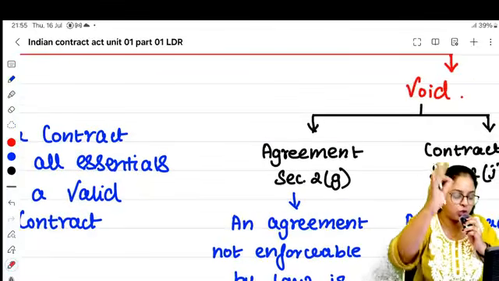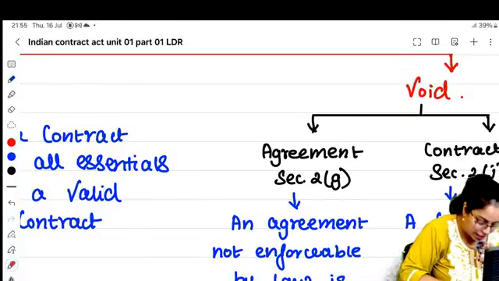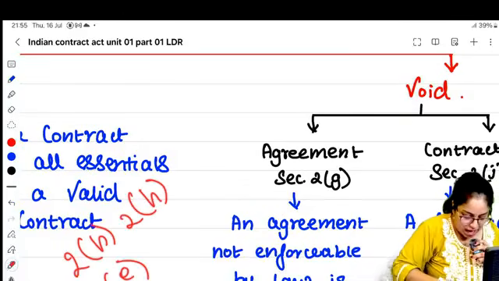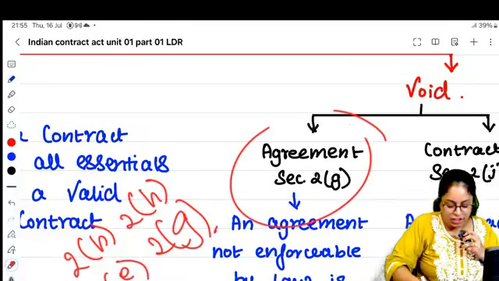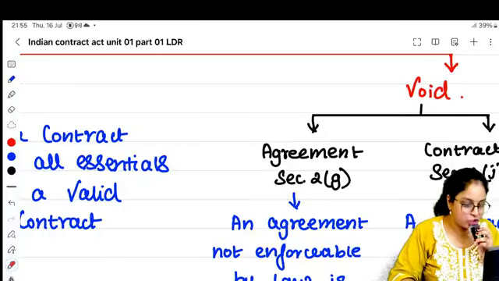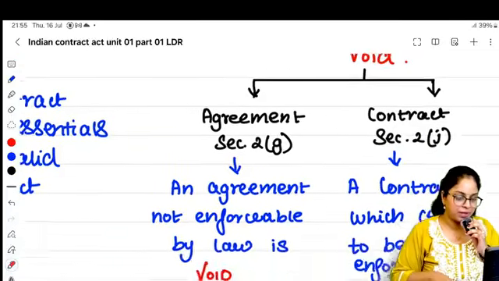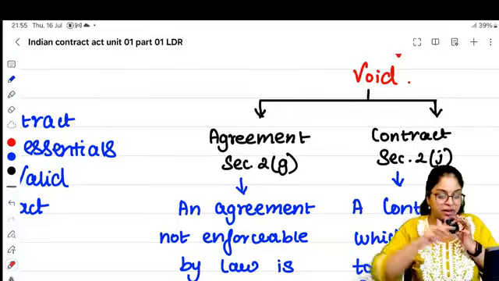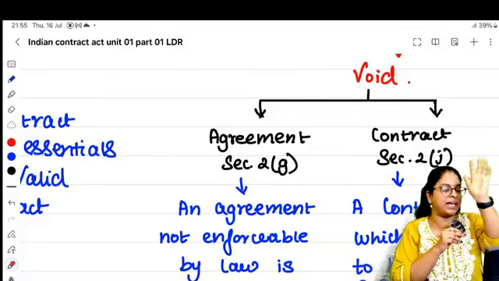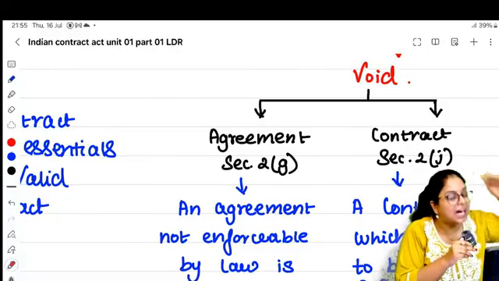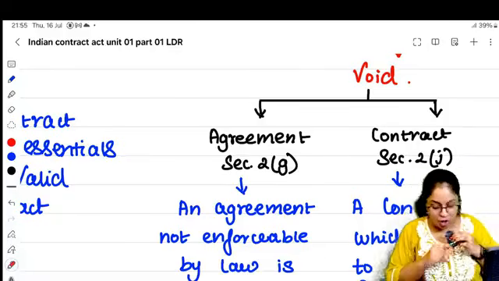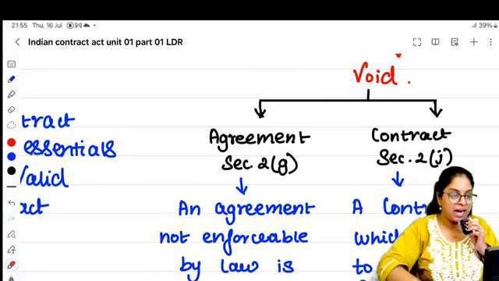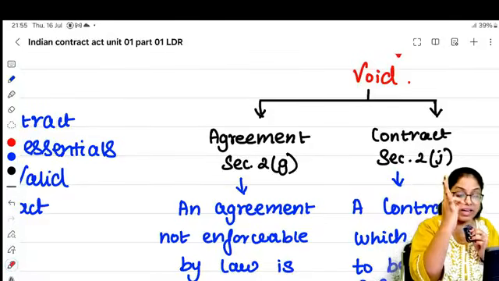Defined under section 2, clause G. So far we have studied 2B, 2E, 2H. Add one more now, 2G, which is void agreement. 2G is void agreement, and 2J. Usually students get confused. Be very clear. 2G is for void agreement. 2J is for void contract. Void contract na என்ன அப்படினா, நீ enter ஆகும்போது அது perfectா இருந்தது.